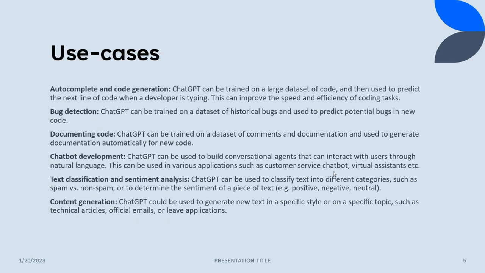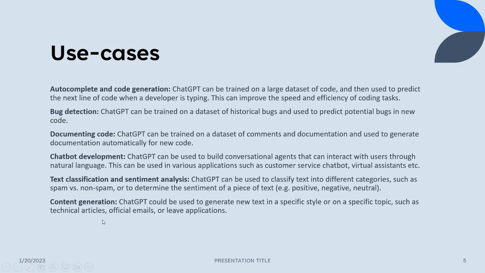Documenting code. If you want to do documentation for a specific code snippet, it will do it for us. Chatbot development. Using OpenAI APIs, we can build our own chatbot and call those APIs for a specific functionality. Like a support bot, we can use text classification and sentiment analysis. This can be used to classify text into different categories such as spam or non spam, positive or negative sentiment, like that.